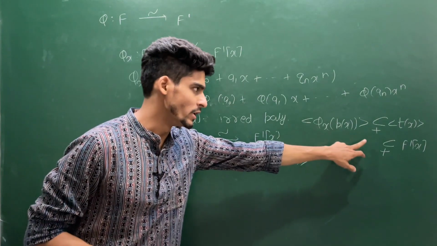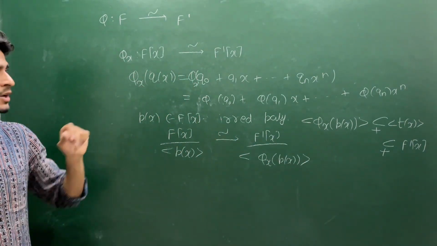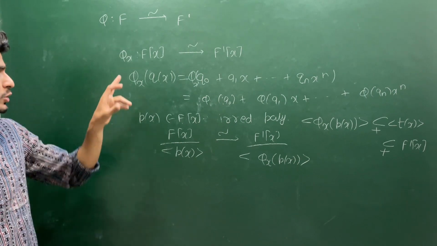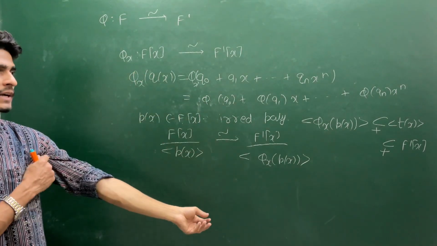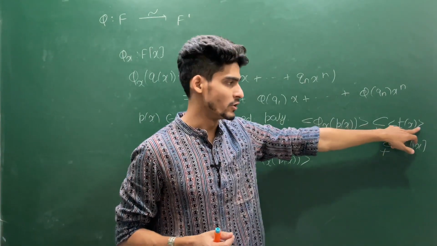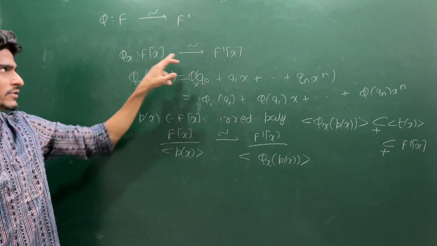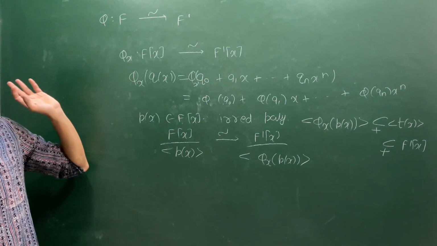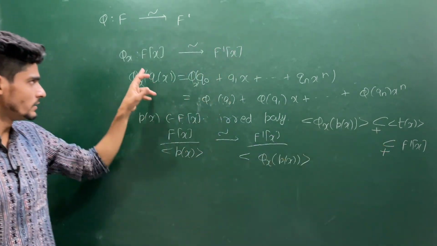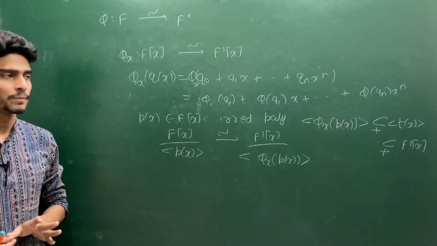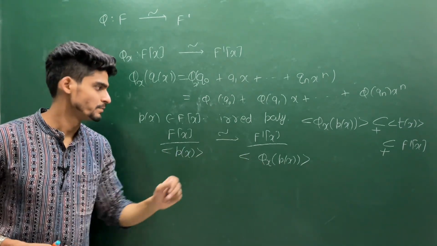This is the only hint for you, and you have to use this phi x as a bijection. So the inverse of this phi x exists. You have to use that inverse and the pre-image of this t(x), because t(x) is a polynomial in F prime[x], so it must have some pre-image because phi x is a bijection. Use the pre-image and the bijective property, and you will get your answer that this is a maximal ideal.